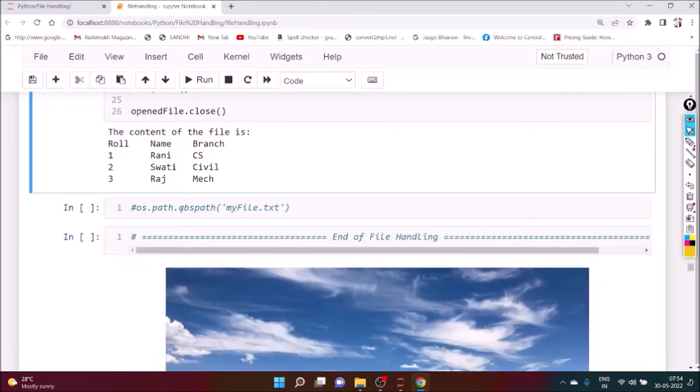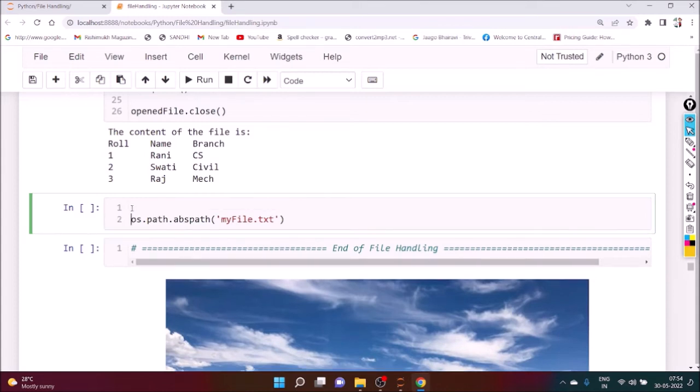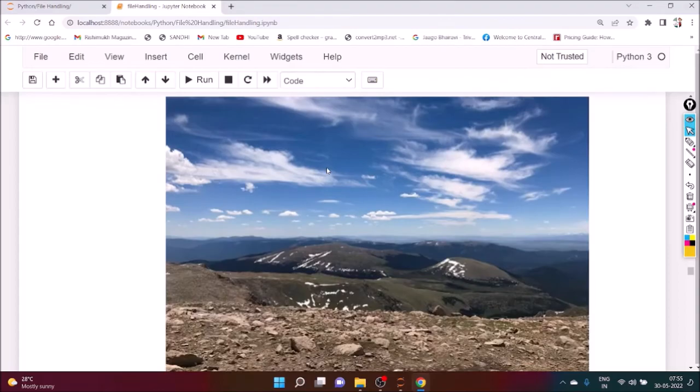Okay, one homework is there. Do you know what is the output of this? os.path.abspath('my file.txt'). Create your file my.txt, and before that you definitely have to import os. Then and only then you can do it. Import os, and if you want to return the absolute path of that particular file, we have to execute os.path.abspath. It will return the absolute path. So execute it yourself. That is the end of this particular file handling.